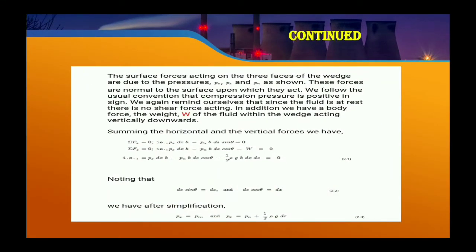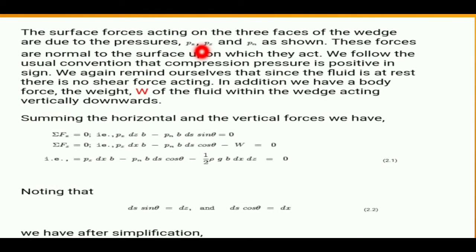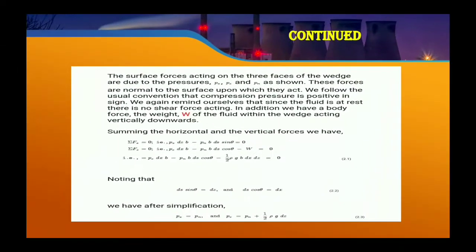Now, the surface forces acting on the three faces of the wedge are due to the pressures PX, PZ and PN, as shown in the previous figure.